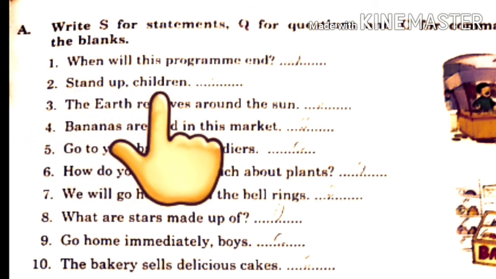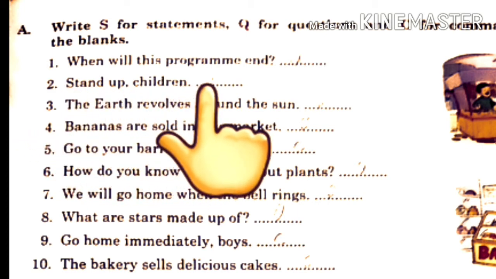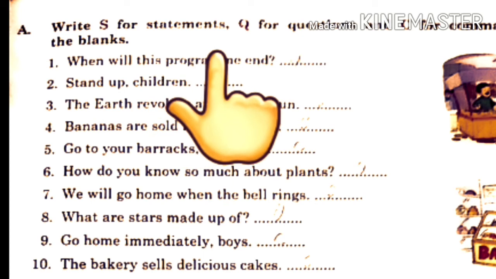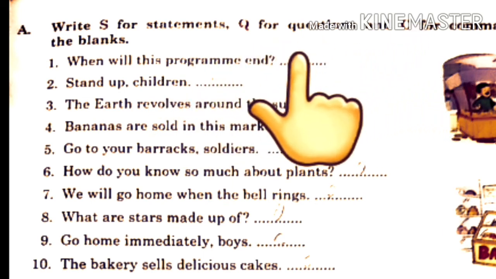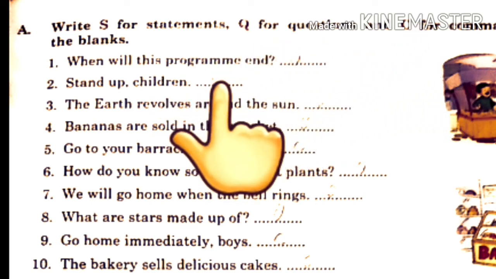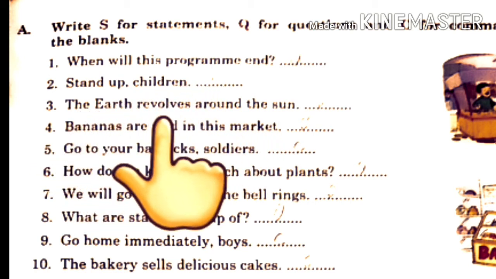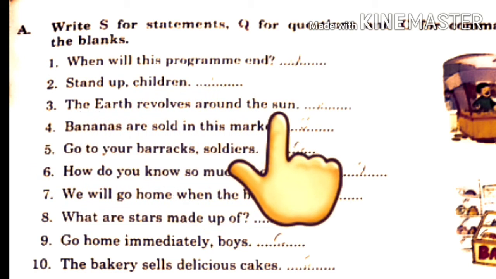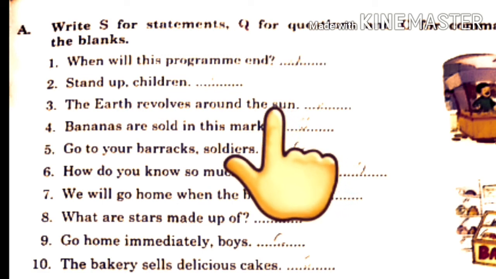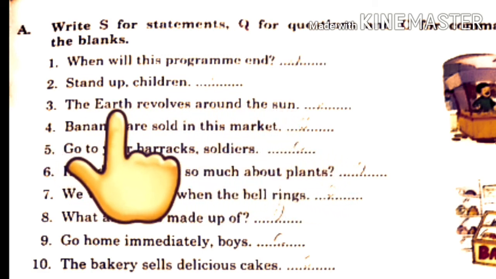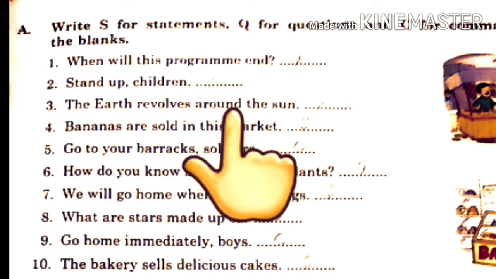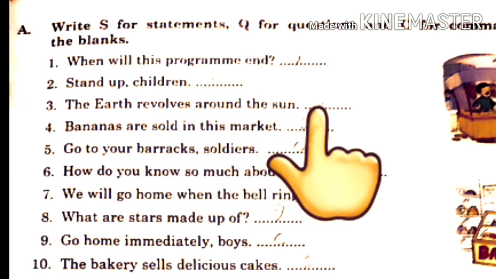Number 2. Stand up, children. So here, which type of sentence is this? Is this statement, question or command? Command means order. This is command. So write C. Number 3. The earth revolves around the sun. Full stop. So you can see here this is a simple statement having subject, verb and object. So this is a statement. Write down S.